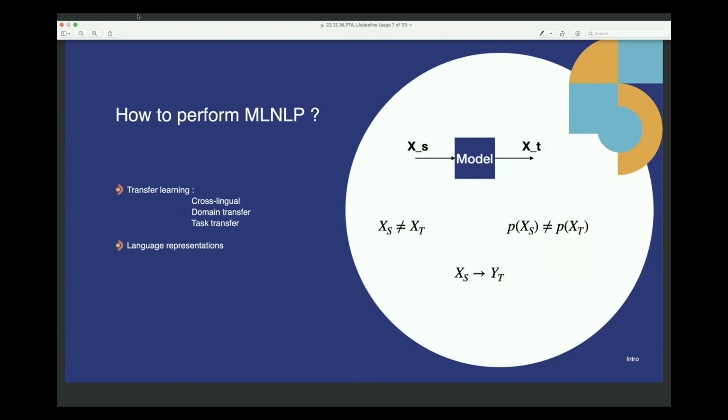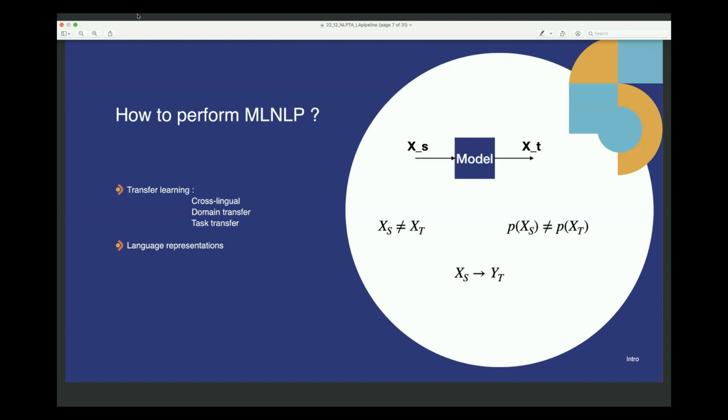I'm quite sure I'll just brush through it. So you can build a language model in one particular language for a particular task, and then port that language model's knowledge to a different target language. So the source language and target language are not the same in this case. But for this strategy to work, again, the models bank on some sort of syntactic or semantic similarities between the source and target language.